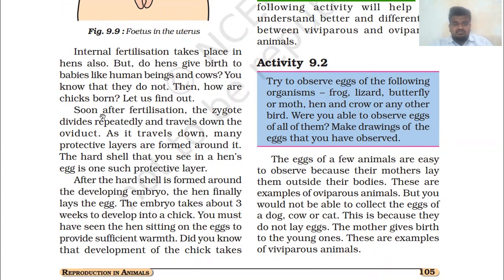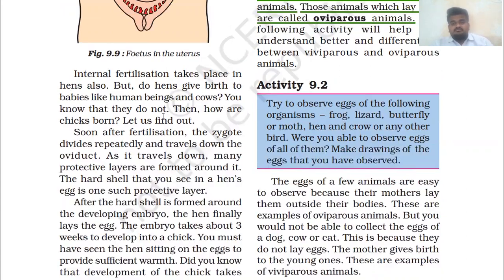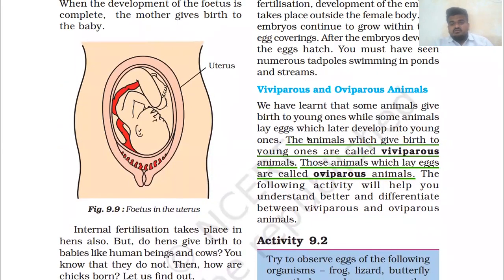This session is quite theory based, therefore we are going to read and study today. So write down the definition of viviparous and oviparous animals, and write down at least 5 examples of both of them. This is your homework for today, and thank you very much. And that's it for today. Have a nice day to all of you.